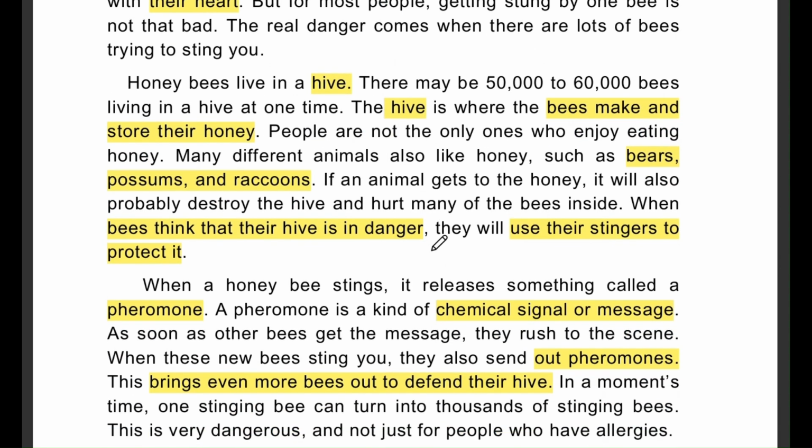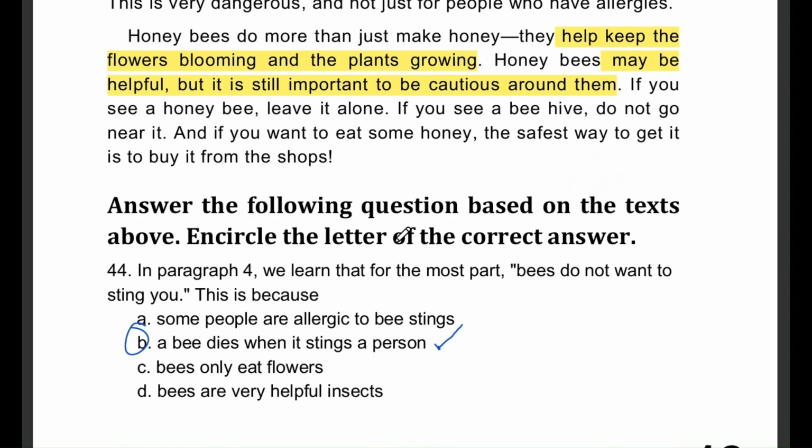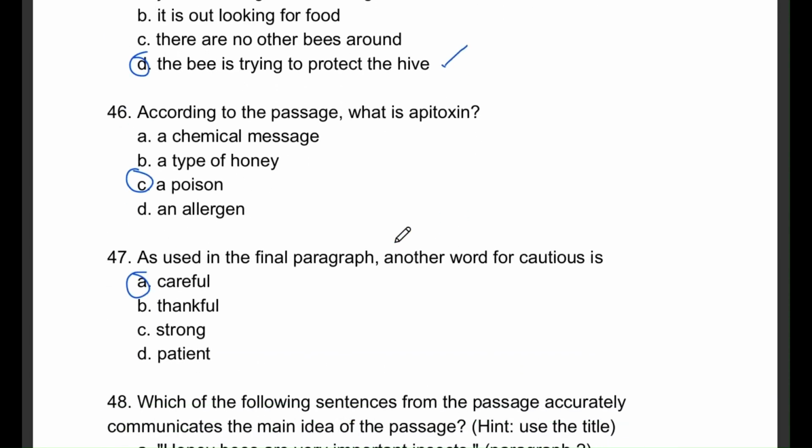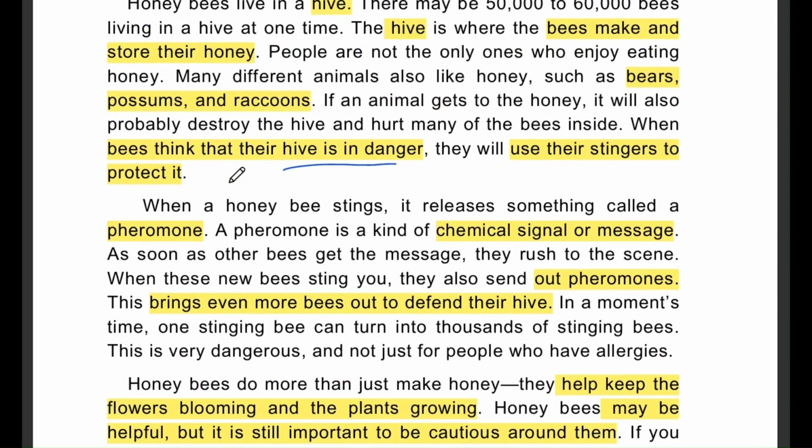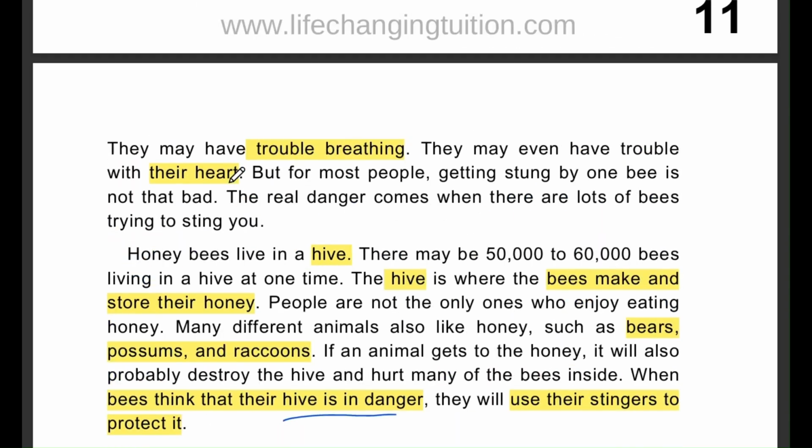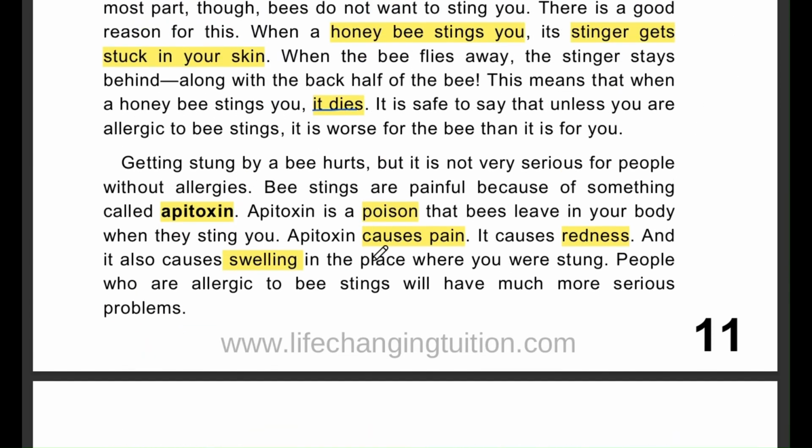Question number 46. According to the passage, what is apitoxin? The options are A, a chemical message, B, a type of honey, C, a poison, or D, an allergen. The correct answer is a poison. The passage mentions that apitoxin is what is left when a bee stings, and that it causes pain and swelling. That confirms that it is a type of poison.